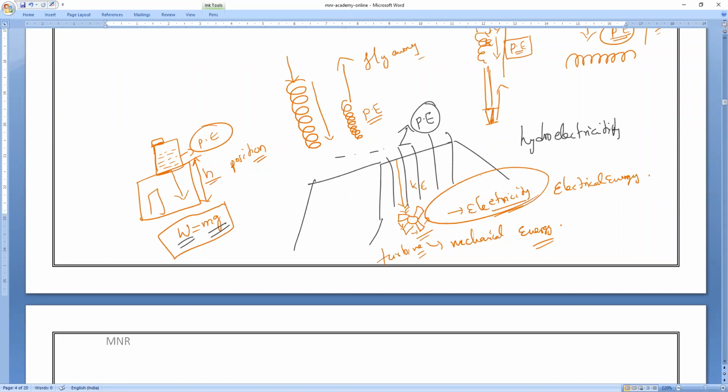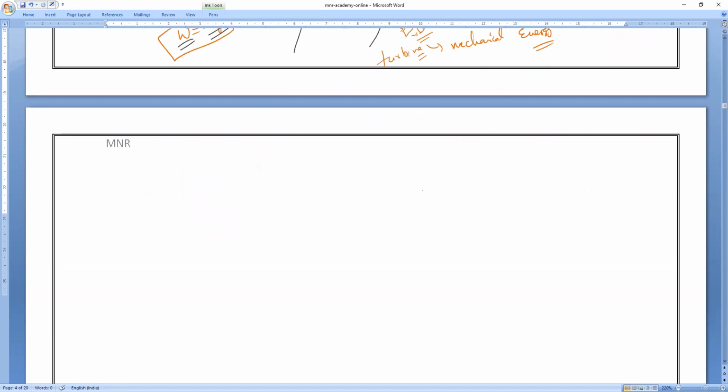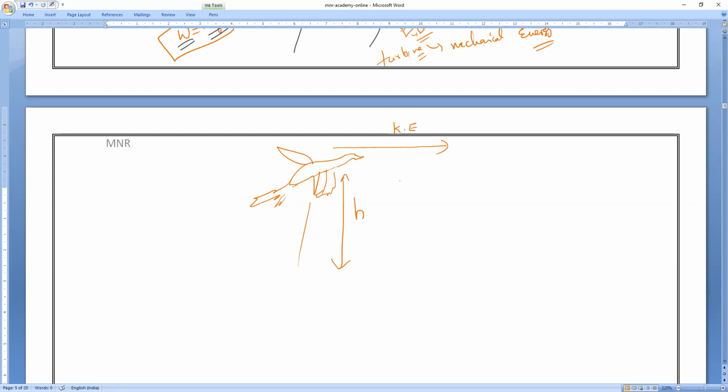Now, for example, there is a bird. Let me draw, I don't know how to draw. Imagine a bird which is flying. Flying above the ground, it possesses two energies. It is moving forward, so what energy? Kinetic energy. As well as it is above the ground, so it possesses what energy? Potential energy.